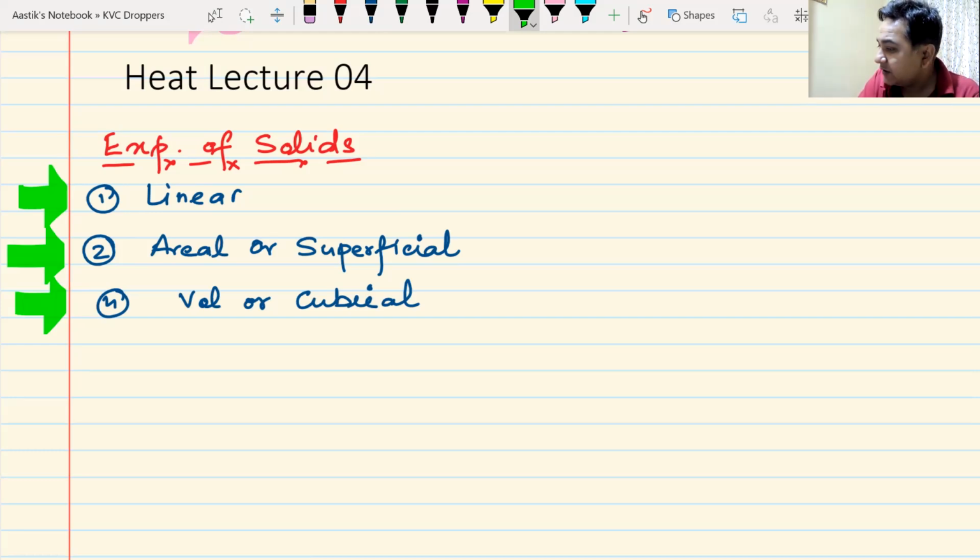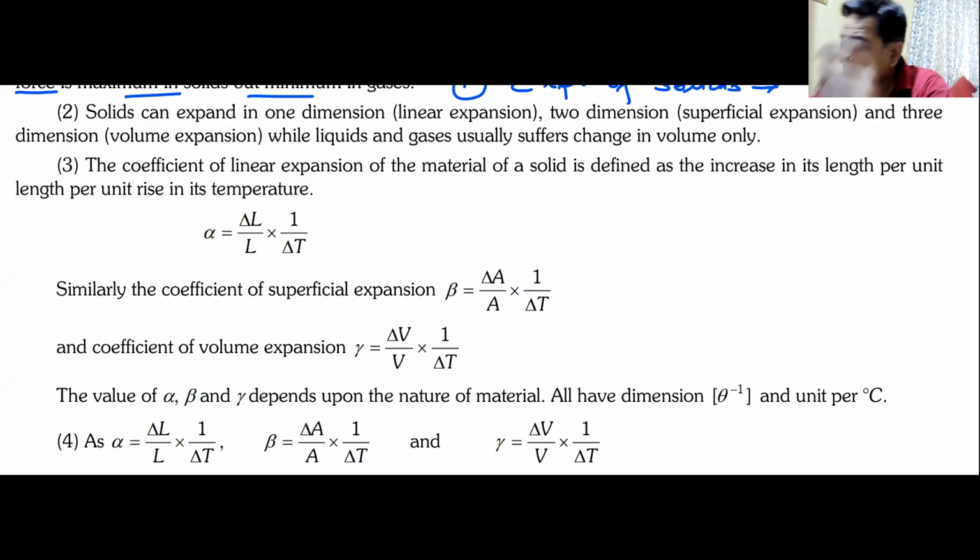Can you tell me what is the formula for linear expansion of solids? On what all factors does it depend? For example, I have a solid body. Let us say this is a very thin wire.